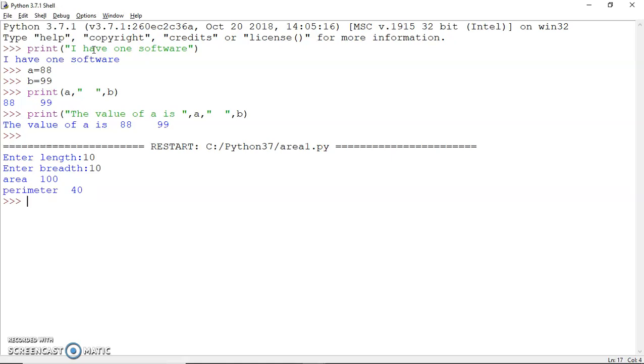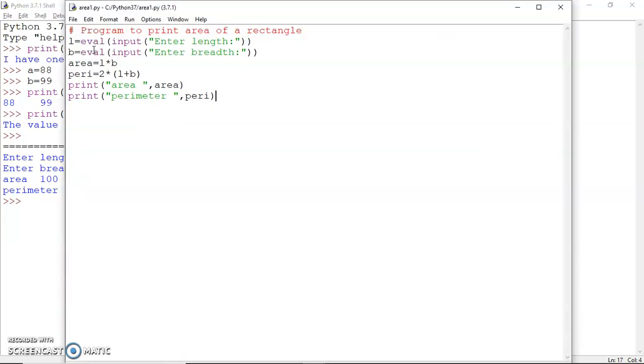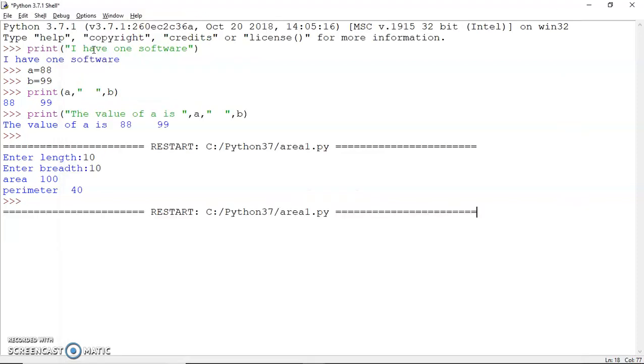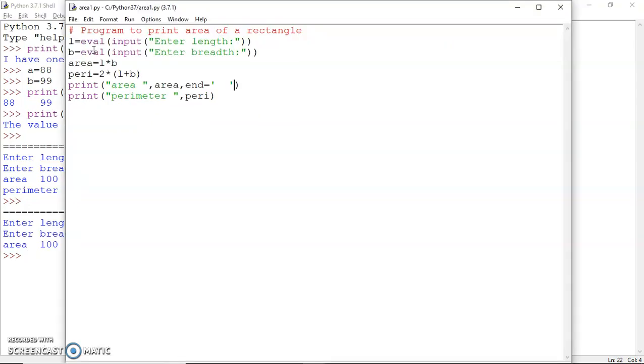Now, if I wish that both the outputs should be in the same line, I discussed in the previous video also that you can use an end argument here, mentioning what space you want between these two on the same line. So I've mentioned it like this. So now both the outputs should be in the same line. If I run it again, both the outputs are there in the same line. So that is how you can use this end argument in a function.